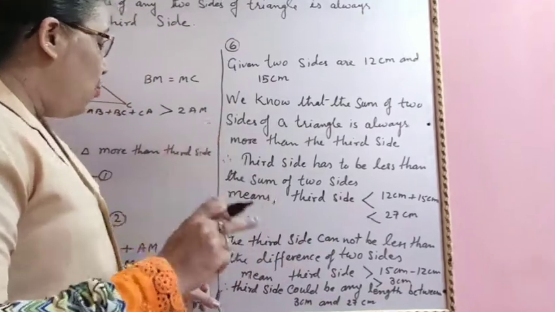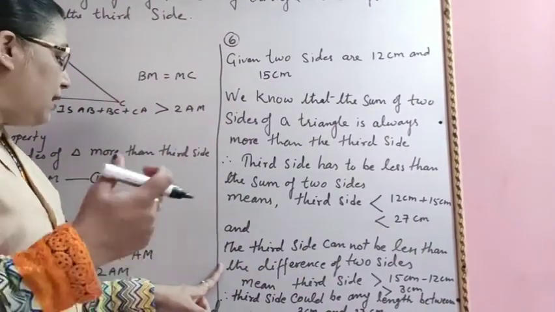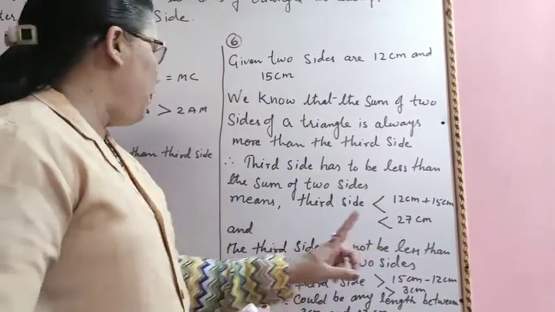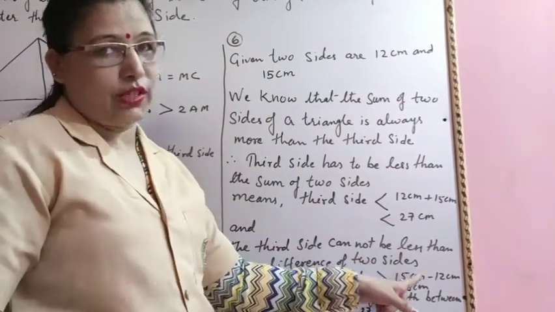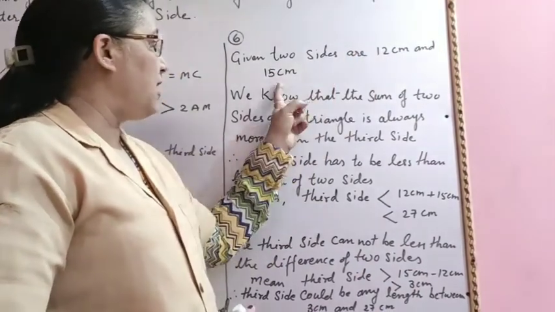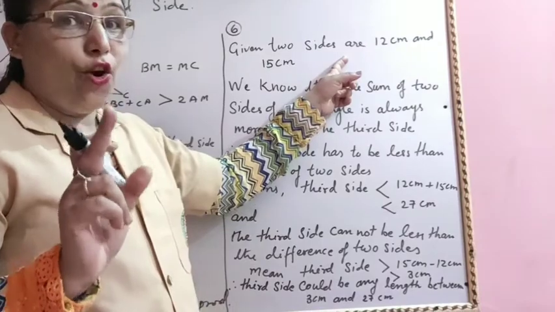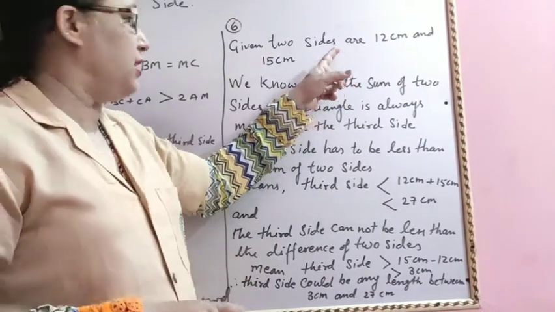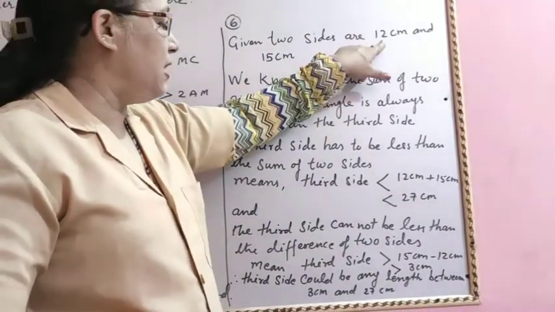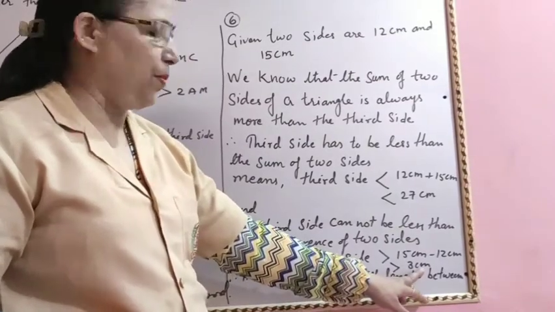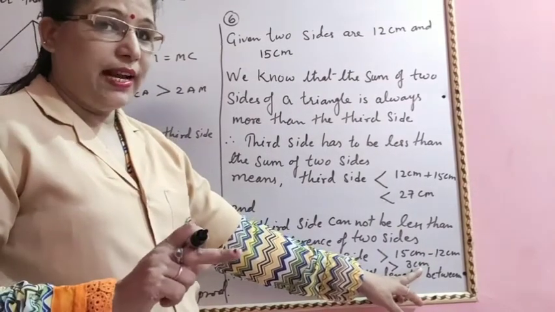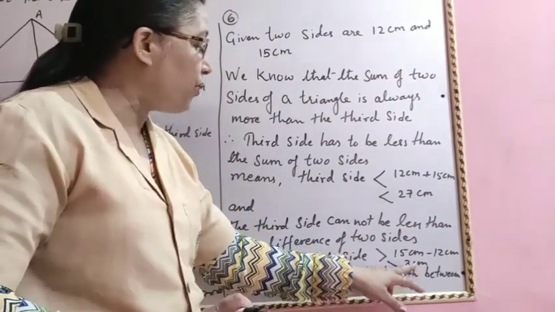And one more possibility is there. The third side cannot be less than the difference of the two sides. Whatever two sides are given, the third side cannot be less than their difference. So the difference of 15 centimeter and 12 centimeter is 3 centimeter. So the third side cannot be less than 3 centimeter.